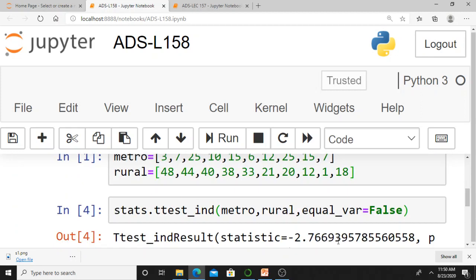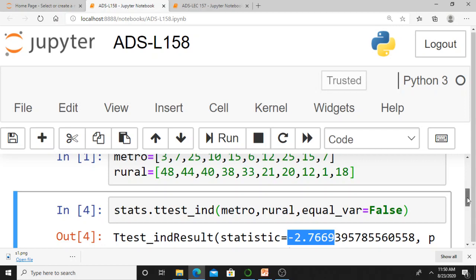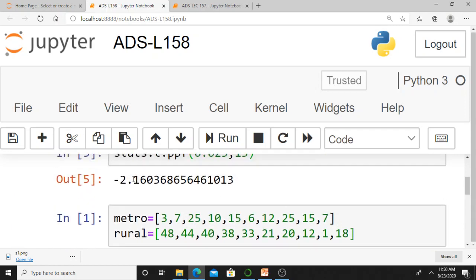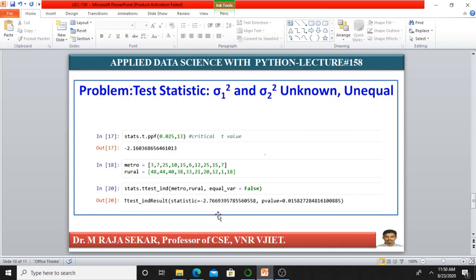And here you are getting minus 2.76. This calculated value minus 2.76 is less than your tabulated t value, minus 2.16. It is in the critical region, isn't it? If it is in the critical region, what do I have to do? I must reject H naught.